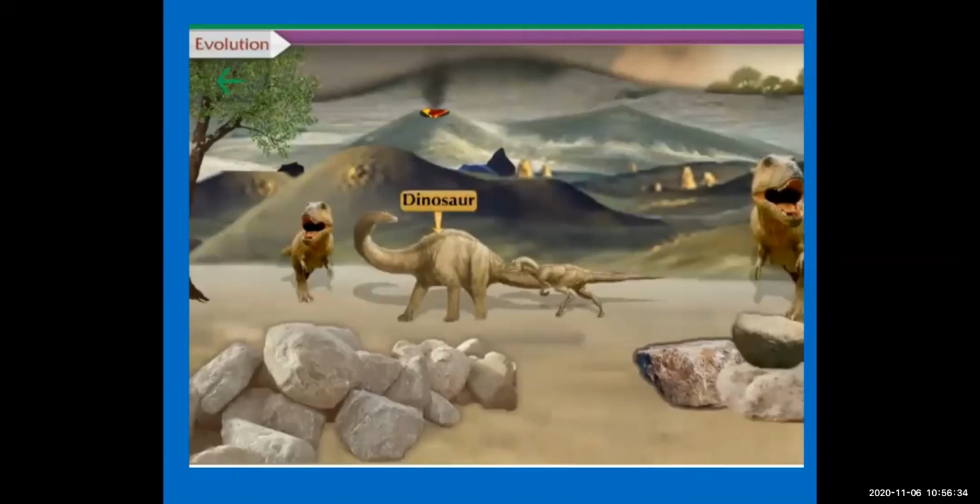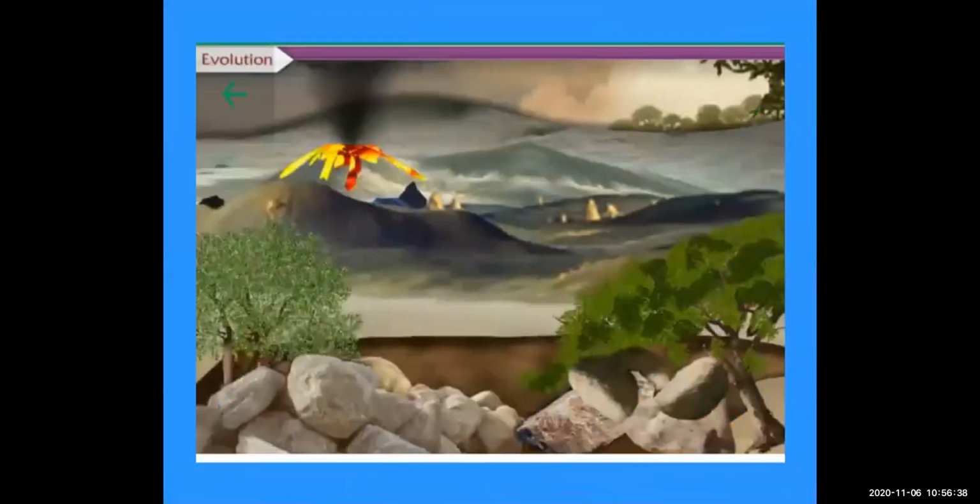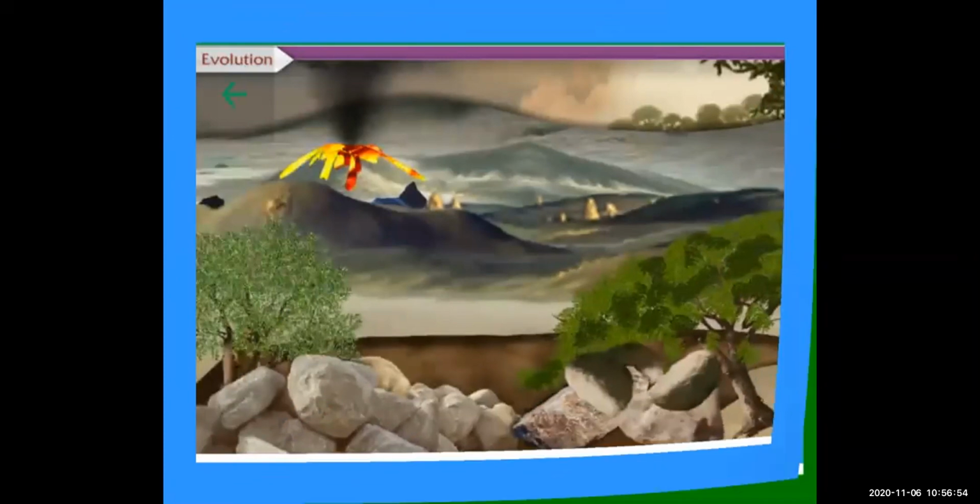Like the dinosaur also, they are extinct species now. Some plants also got extinct because they could not survive with the natural conditions.